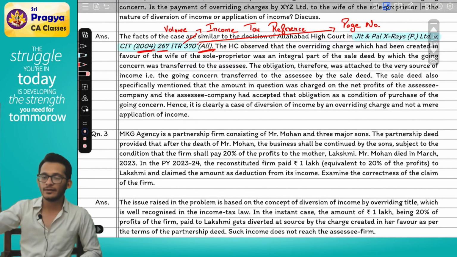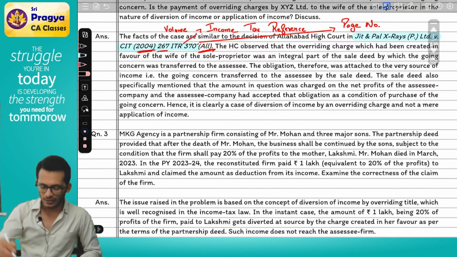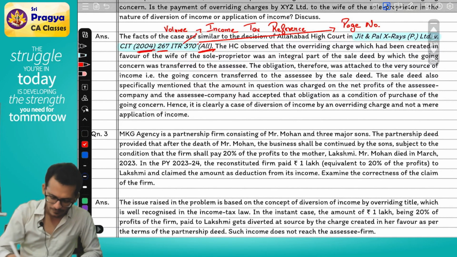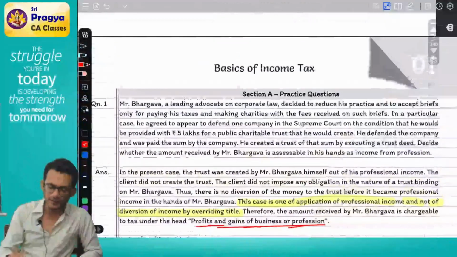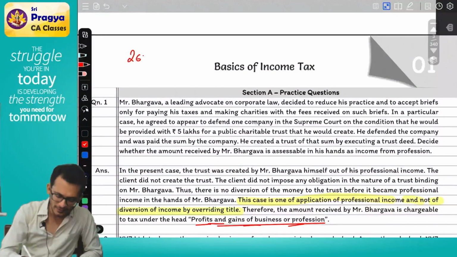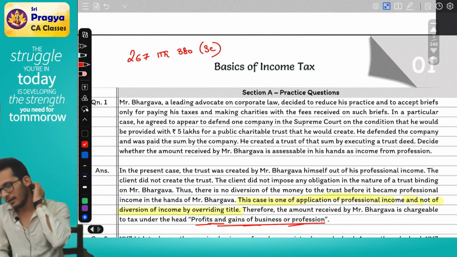How do you differentiate between a High Court and a Supreme Court? Simple. If you see the state name, it is a High Court decision. If you don't see a state name, it will be called SC, which means Supreme Court. So if I have to make this a Supreme Court decision, I can simply say 267 ITR 380 bracket SC. That is a Supreme Court decision.